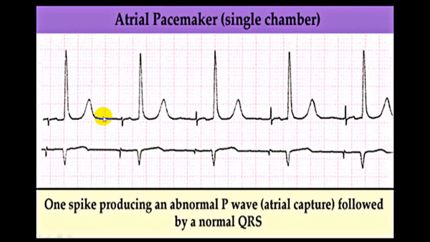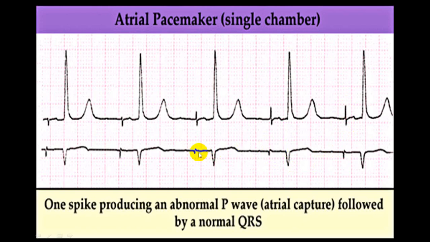Now you can see here, this is a broad QRS complex. There is one spike, there is a small P wave, and then there is a ventricular complex. So this is the atrial pacing, and this is a ventricular complex. This is a pacemaker spike, and there is no second spike.